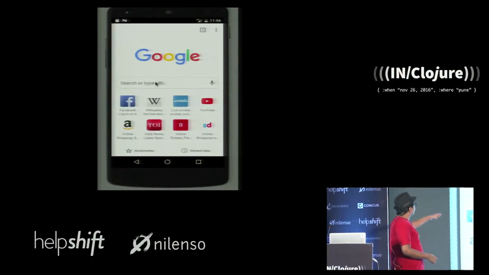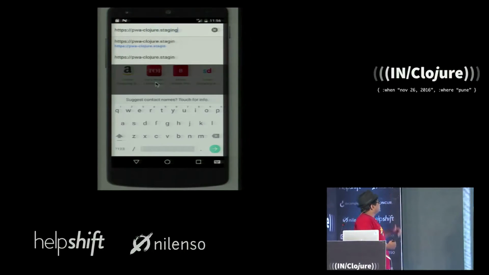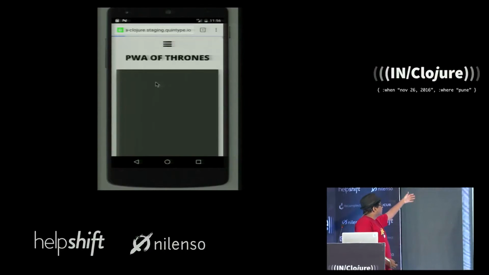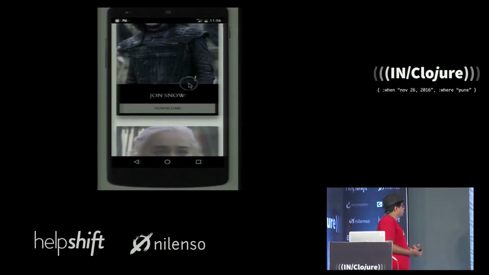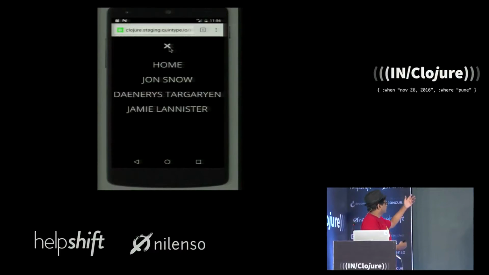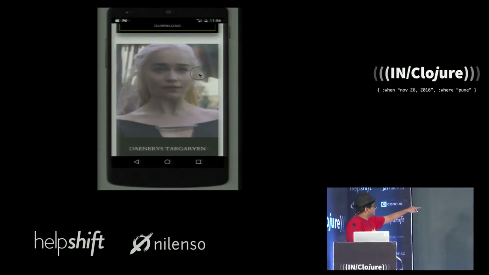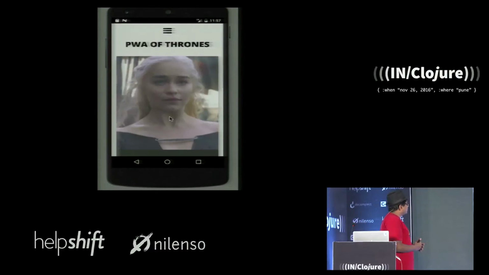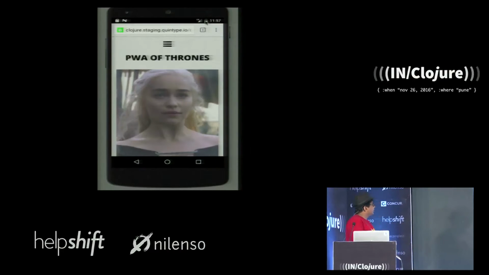I'm going to first start by opening up Chrome, and I go to my progressive web app. You'll see it's HTTPS, and the first render itself is nothing exceptional. I'm going to see a bunch of characters from a popular TV show, Game of Thrones. This itself is pretty normal. This is what people are used to when they go to the web. This app also has a menu with a few important characters. You can also see that each of these characters has a little button saying download next to it, right? I'll speak about that a little bit later. And you can click through and see the profile page of many of these characters.